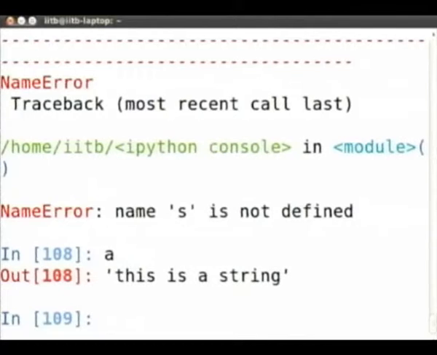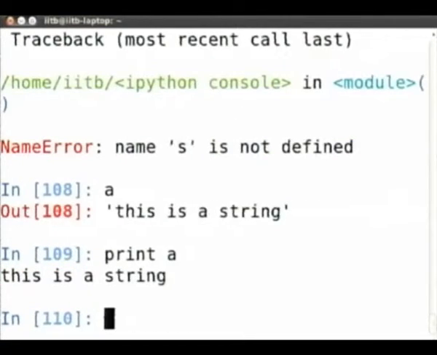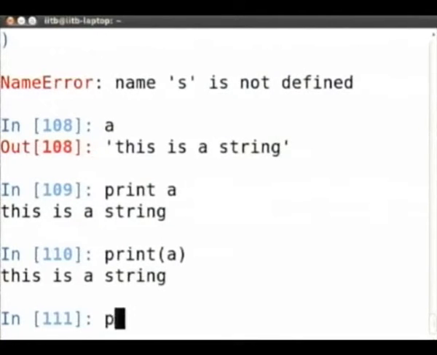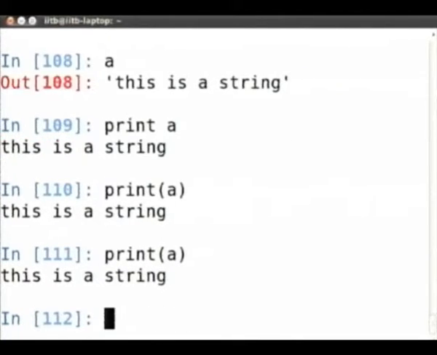And one thing while I am at it, right now I can say print A, but in Python 3 this is changed. Print is no longer a keyword, it is instead a function, and you have to do print of A like that. Okay. But some versions of Python also support it, so that you are able to change your scripts. So it is a good idea to even right now do print of A like that.